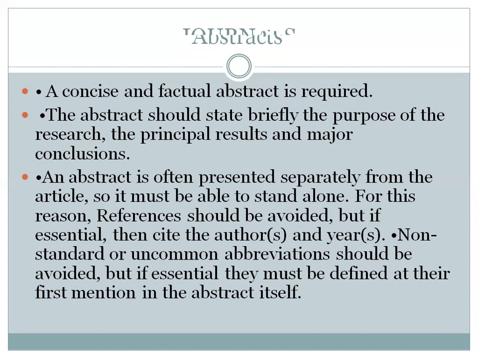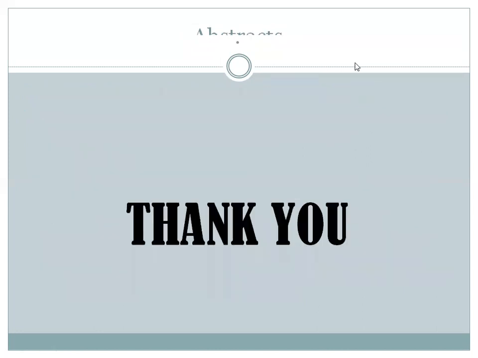Okay, after that, we will go for the types of abstract. There are 5 types of abstract. First one is a descriptive abstract. Second one is an indicative abstract, then informative abstract, structured abstract, and presentation, meeting, and poster abstract. Okay, in a descriptive abstract, there will be an indication of the scope of the findings. It contains little substantive information and emphasizes the report itself, not its content.